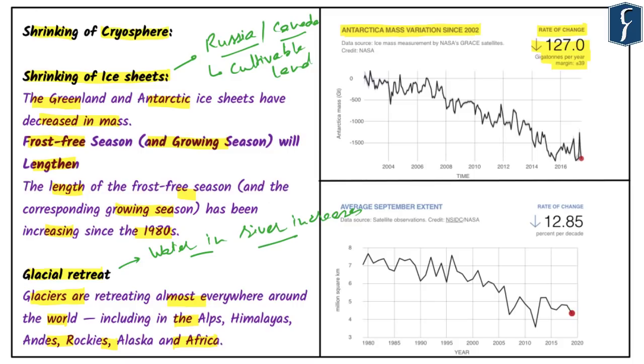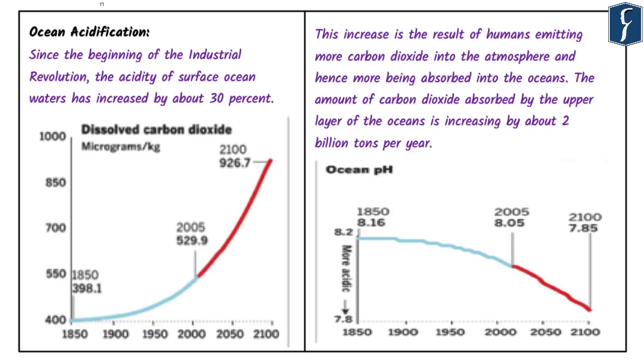In this context, the table on the right hand side clearly defines the average September extent. You can see that the rate of change is around 12.85% per decade. The next important point is ocean acidification. Now, since the beginning of the Industrial Revolution, the acidity of the surface water has increased by about 30%. Now, you must be aware that acidity is measured in terms of pH value, and if the pH value is 7 or less, it is considered acidic. At the same time, when the pH value is more than 7, that is 7 plus, it is basic in nature.